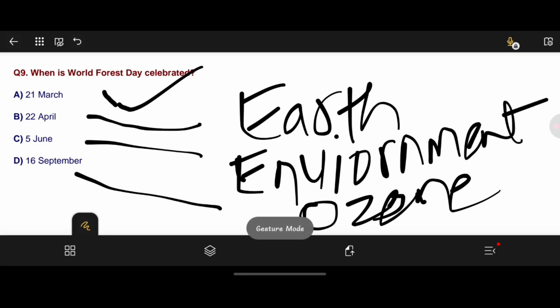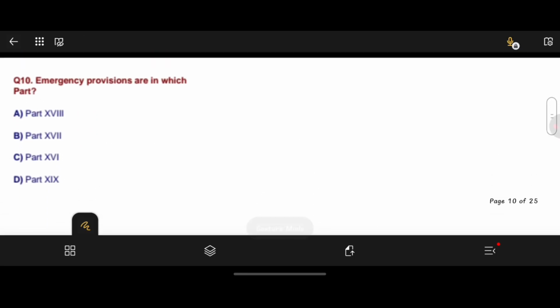Moving to question number 10. Emergency provisions are in which part of the Constitution? Here option A is part 18, option B is part 17th, option C is part 16th, option D is part 19th. Here option A is the correct answer, part 18th.